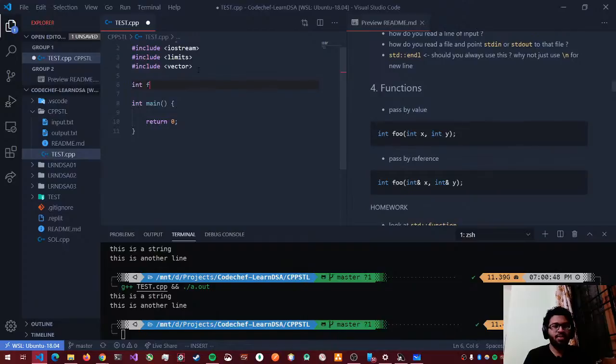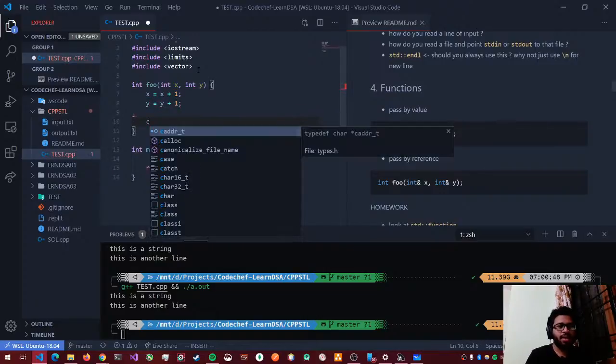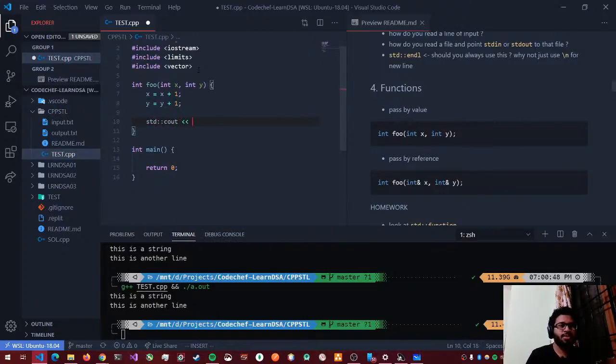So let's say I have a function called foo, which takes in two arguments, int x and int y. What does it do? It simply does x equals x plus 1, y equals y plus 1, and just prints out x and y.